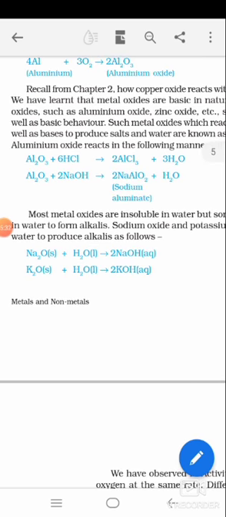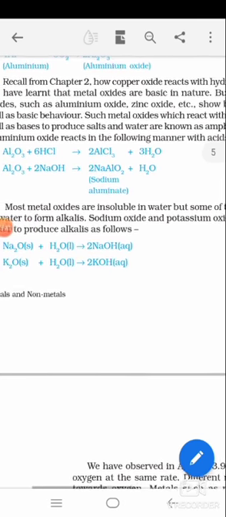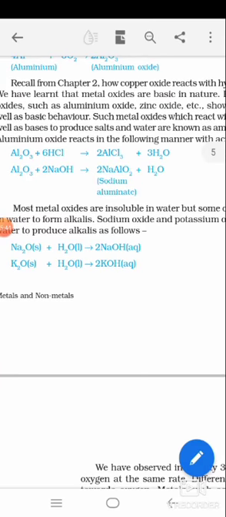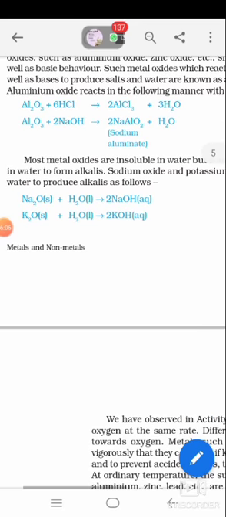Now, another property of metal oxides. Metal oxides are generally insoluble in water, but some metal oxides dissociate in water and produce alkalis. What is insoluble? Insoluble means it will never separate into its constituent particles. Suppose AB is a metal oxide. If it is soluble, it will dissociate into A and B separately. But if it is insoluble, it will remain as AB in water, without dissociation.